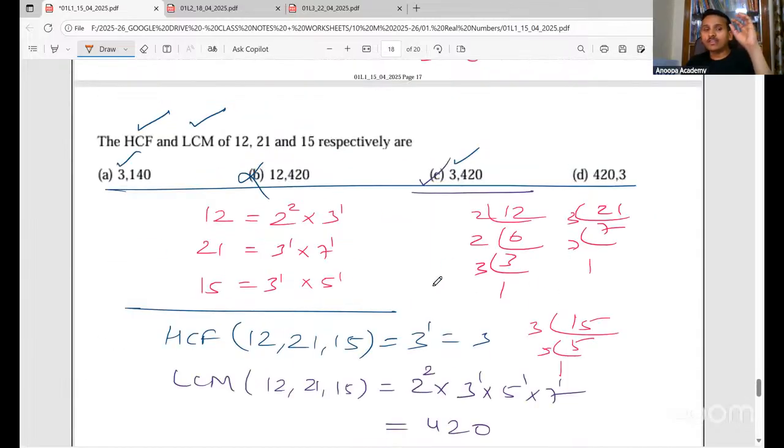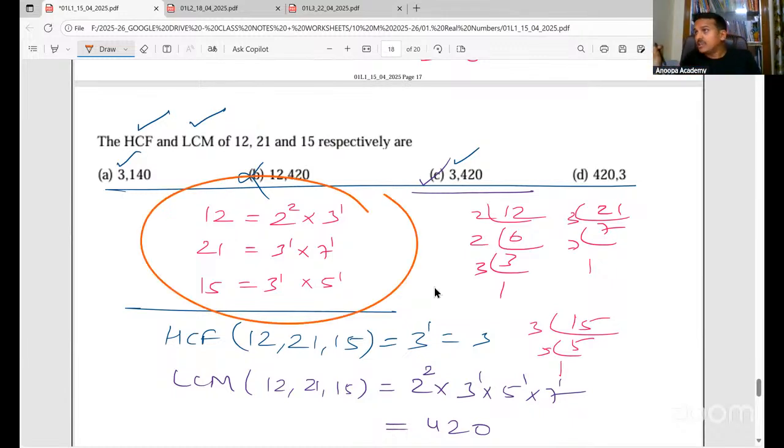See, when it comes to MCQ, we can use any technique. We have common division method also, right? For HCF and LCM, you can use that also. But if it is a theory question, you cannot use any other technique except prime factorization. I'm saying this again. If it is a theory question, you cannot use any other technique except prime factorization. Clear? Use only prime factorization. Remember that.